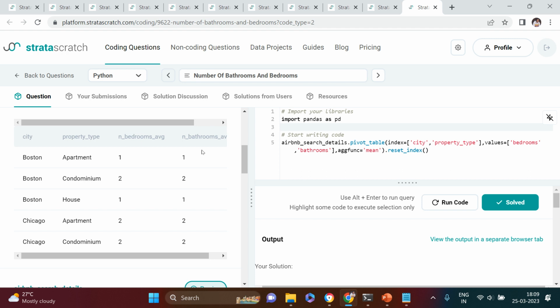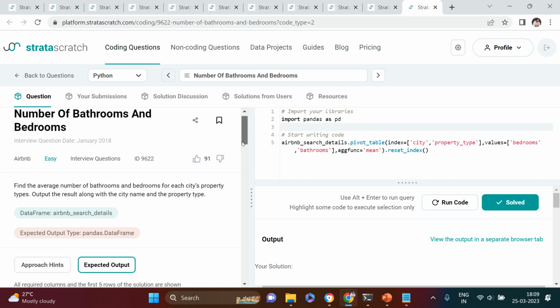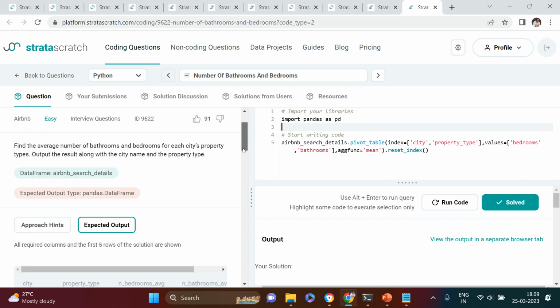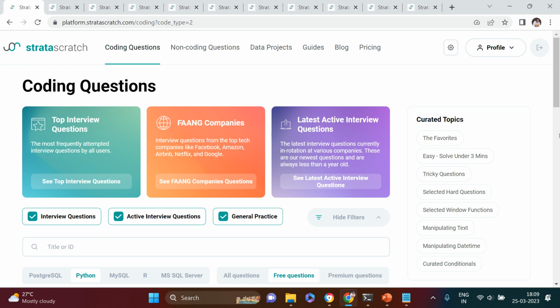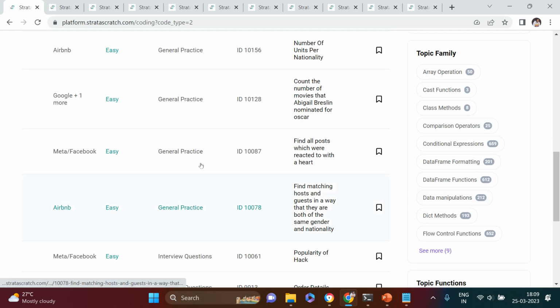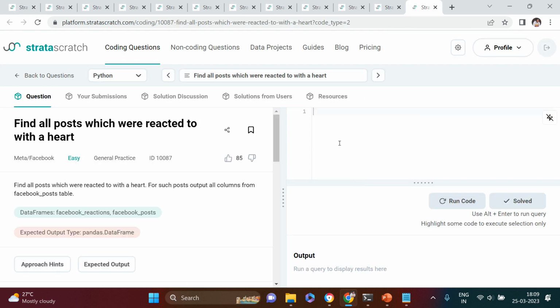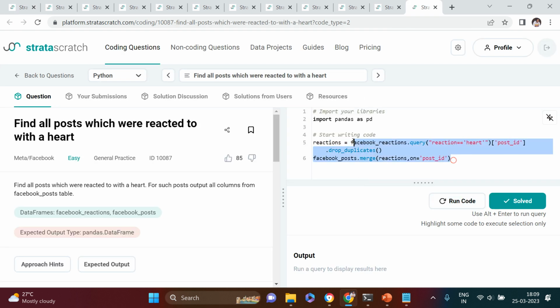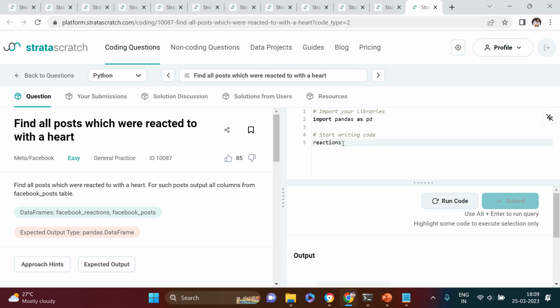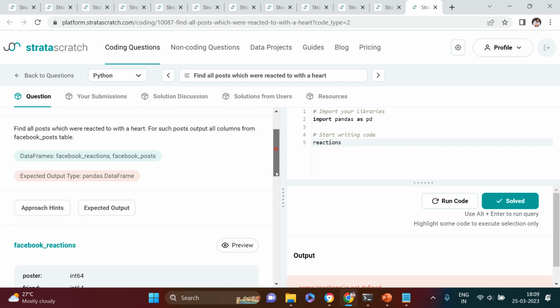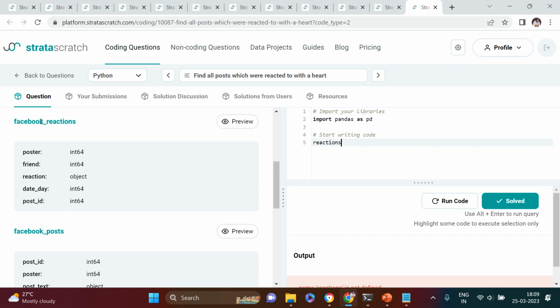Just in case, if any time you want to perform all these solutions in, let's say, a Jupyter notebook, what you can do is open any of the questions. Let's say I open this question, because this is something which I have already solved. Let me remove this and run this query. Not the reactions, man. The data frame name is Facebook reactions.